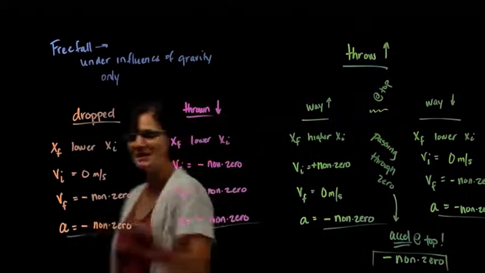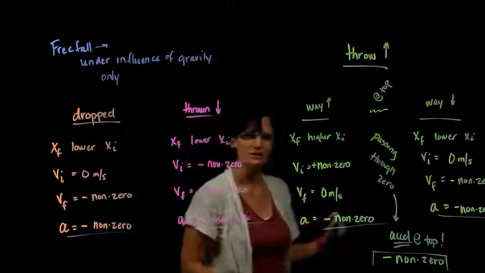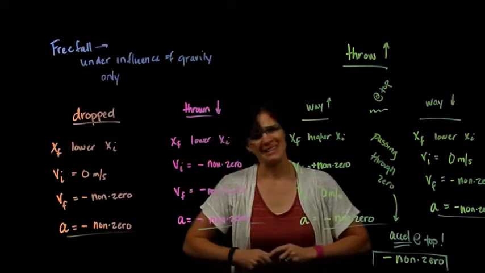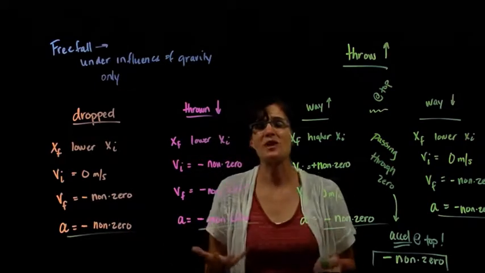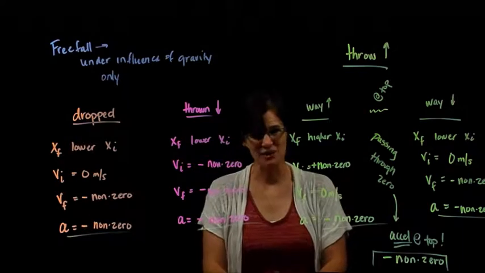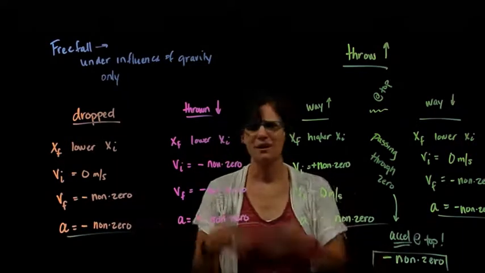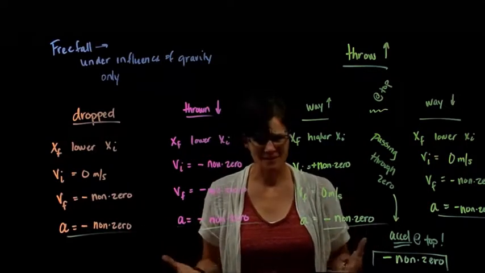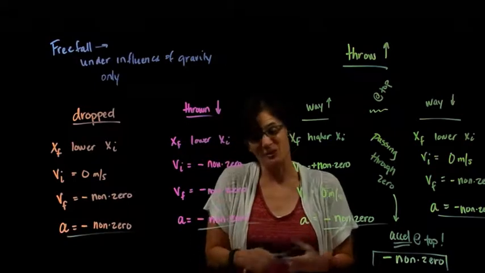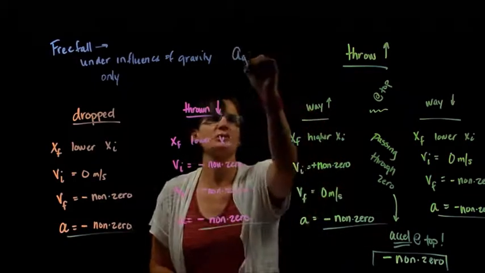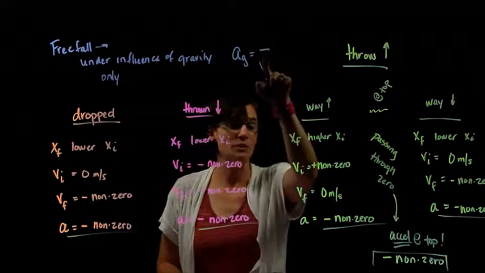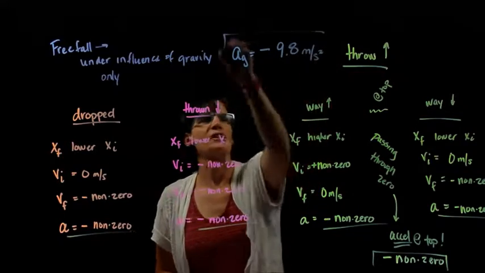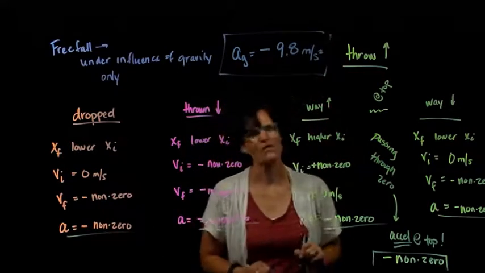So we notice that acceleration in every case of free fall is a negative non-zero value. And because it's only gravity influencing it, gravity, as a result of the mass of the Earth, doesn't change from situation to situation. It's the same Earth affecting the same objects. And so the value is a constant. Our acceleration due to gravity is equal to negative, so our direction is in there, 9.8 meters per second squared. And that is a constant that we will use over and over again.